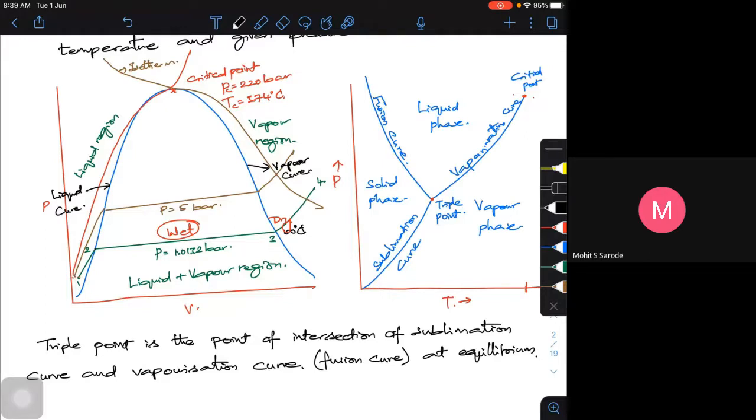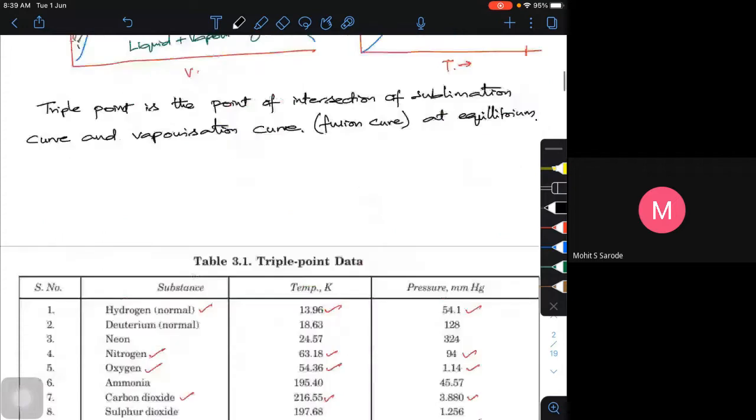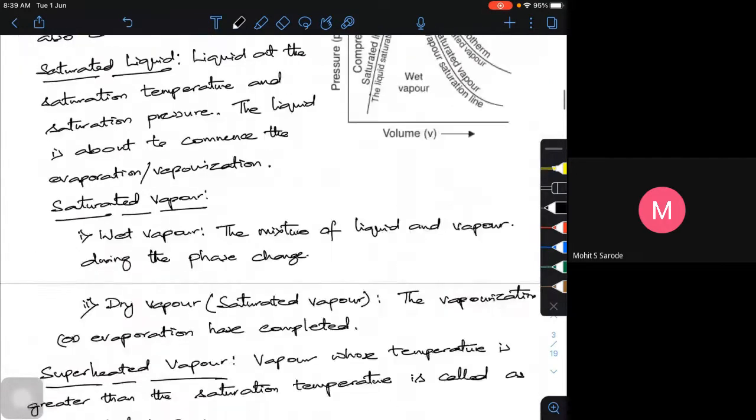So I do have this blue color dome. Then I have the expansion, and all those things, I can have the critical point and so on. Then on the right hand side, it is a PT diagram, that is pressure, temperature. I'm looking from the front. One is from the side, the other one is from the front. So I'm going to combine this, and whatever I get is called the pressure, volume, temperature, surface diagram.